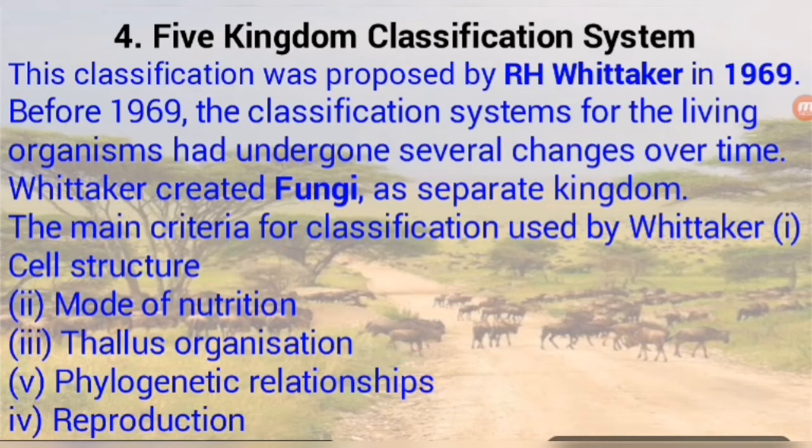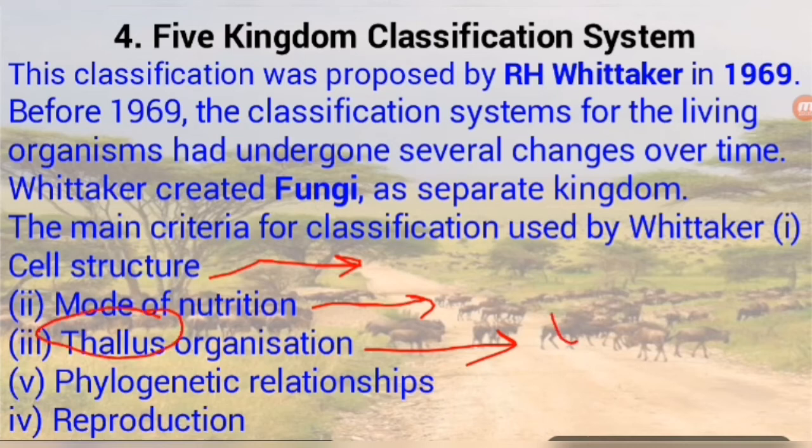So let's discuss cell structure. Cell structure means which type of structure the organism has: eukaryotic cell or prokaryotic cell. Mode of nutrition: autotrophic nutrition, heterotrophic nutrition, or parasitic. Which type of nutrition does the organism have? Next, thallus organization. Lower organisms do not have a differentiated body, so their body is known as the thallus.